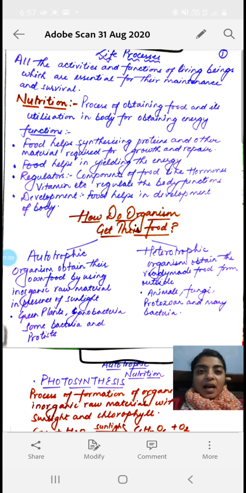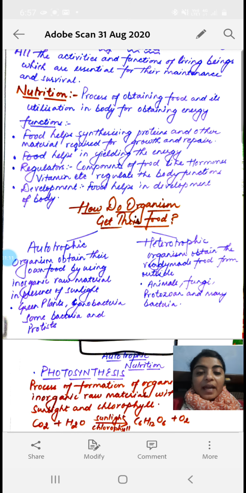So these are the various functions or activities performed by living beings which make them different from non-living things. As we know, non-living things can't even reproduce, they can't excrete, they can't transport their material, and they can't use or produce energy.